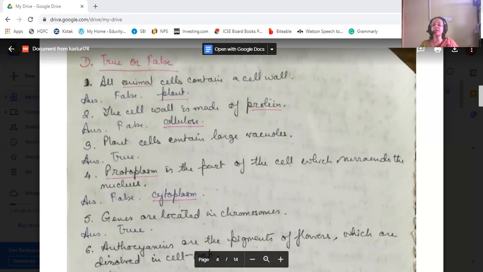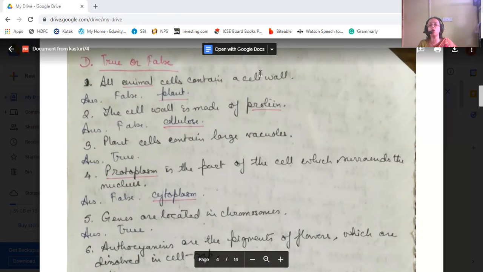Plant cells contain large vacuoles. That's true. Protoplasm is the part of the cell which surrounds the nucleus. It's not the protoplasm, it is the cytoplasm. The part of the protoplasm which surrounds the nucleus is known as cytoplasm. So the statement is false.